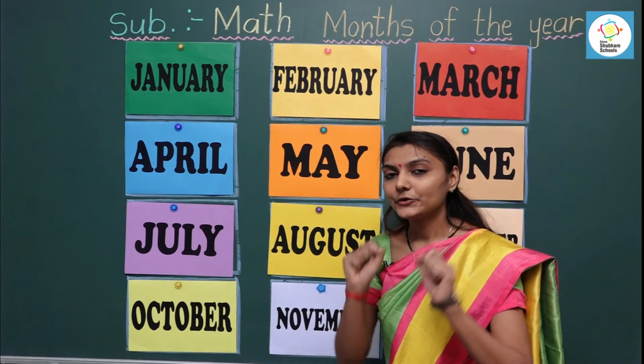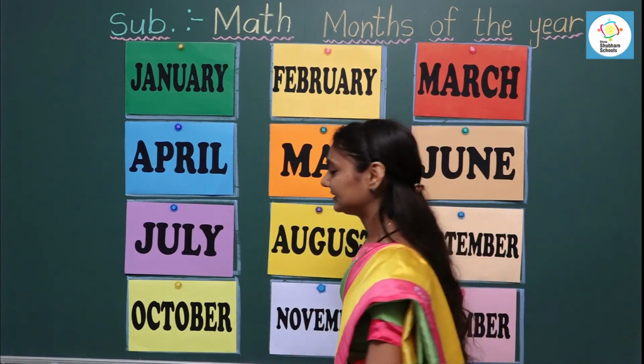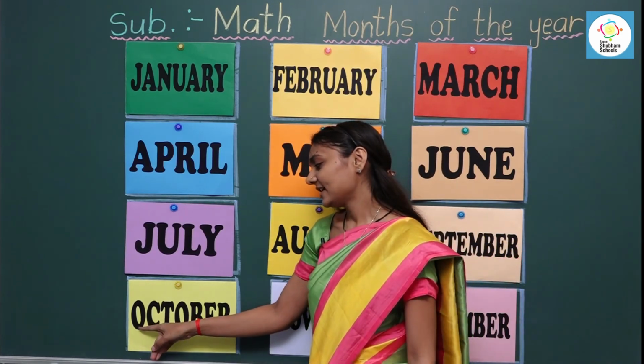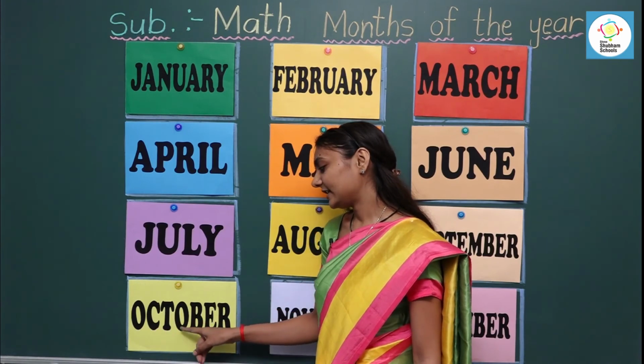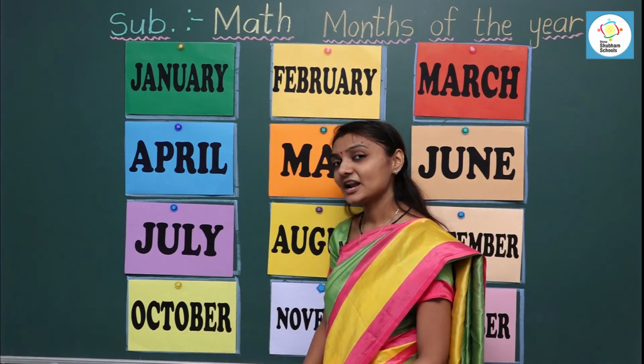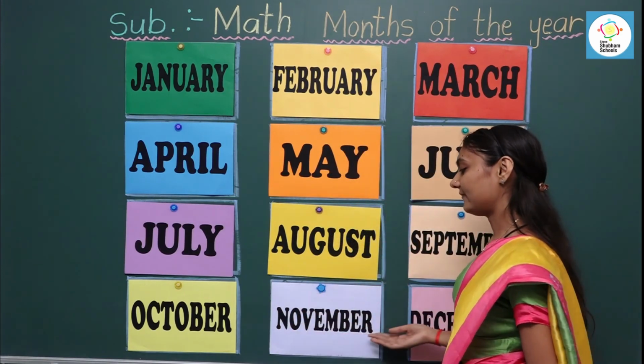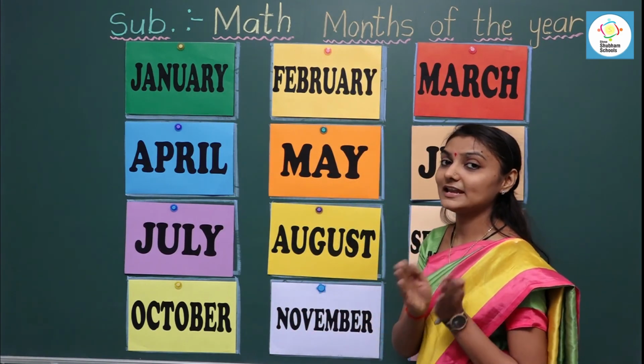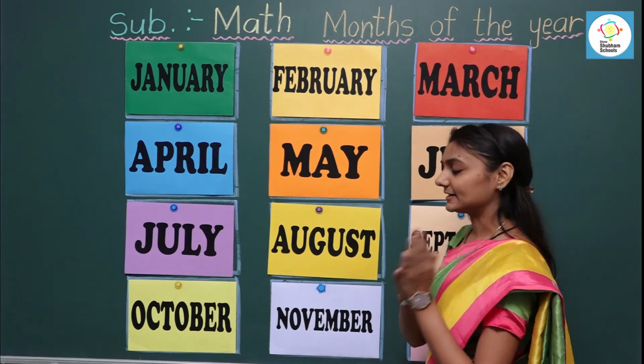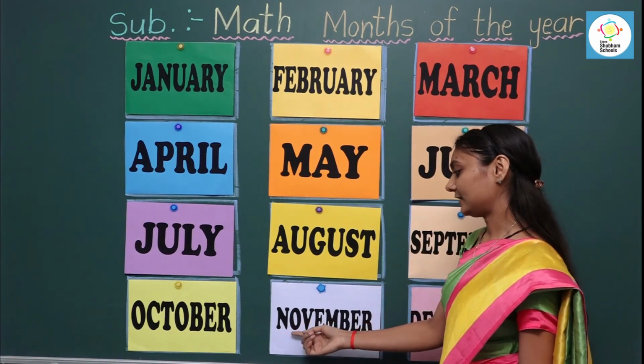October is the 10th month of the year. Let's read the spelling. October. After October, it's November. November is the 11th month of the year. Let's read the spelling.